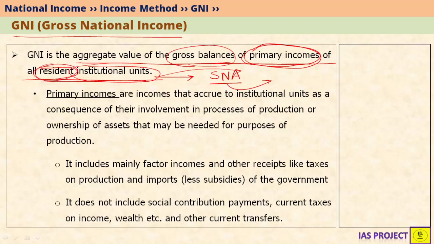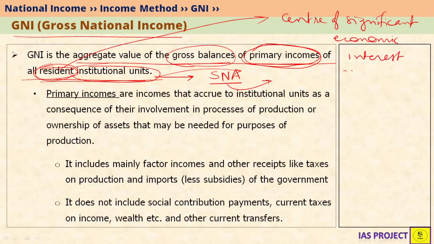Now, what is resident? We have already seen the definition of resident in our previous video. Resident is nothing but it has a center of significant economic interest in an economy. So any resident, it may be foreign or domestic, but it has significant economic interest in an economy, it is called a resident. So what are primary incomes?